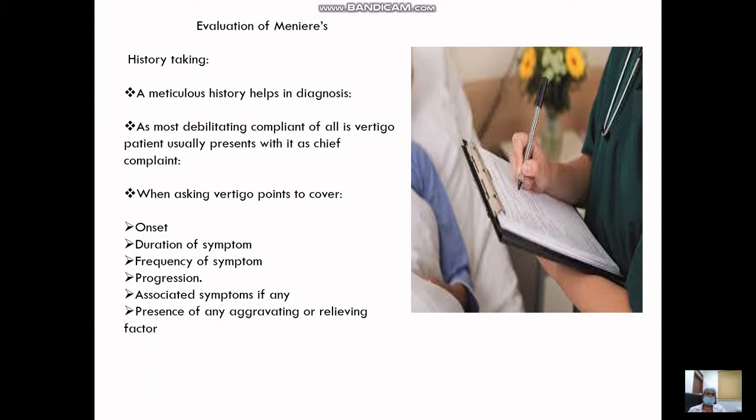Like for example, when we take a patient of BPPV, benign paroxysmal positional vertigo, such patients present to OPDs, they say that I have a vertigo and it lasts only for a few seconds. 30, 60 seconds is very much, only 2 to 5 seconds it lasts. And the typical history that they give is that when I get up from the bed or when I lie down from the bed and turn my head on one side, then I have giddiness. This is the history that the patient will give. And when they tie their shoes or look up, then also they have giddiness.